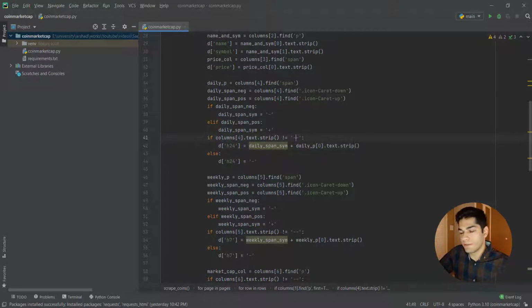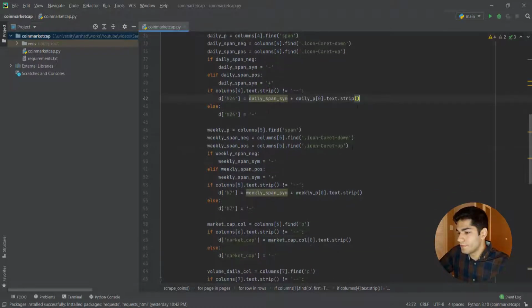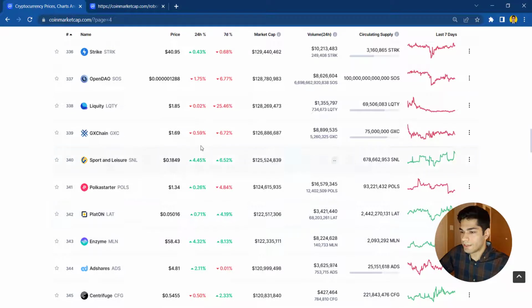If there is not something like this in our data, we have the changes over the price, right? So we are going to insert it like the others, and here we need to add the negative or the positive sign, as I explained about what's going on in there, right? So this is what's going on here, and then we are going to go to the next column right here. We are going to do the same for the next column, and also this column is actually not that hard.